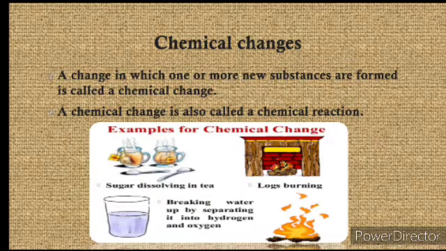Now once again, what is a chemical change? A change in which one or more new substances are formed is called a chemical change. A chemical change is also called a chemical reaction. Then logs burning, yes, you might have seen in the hilly areas, the hotels have this kind of firing area to maintain the heat, to maintain the temperature.